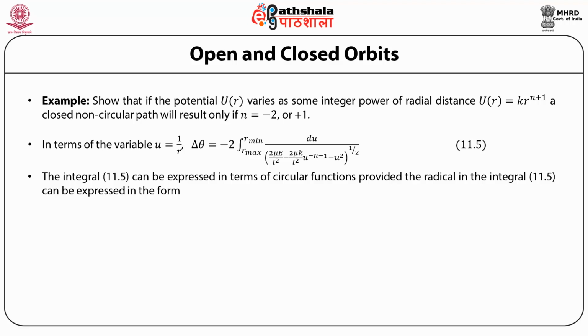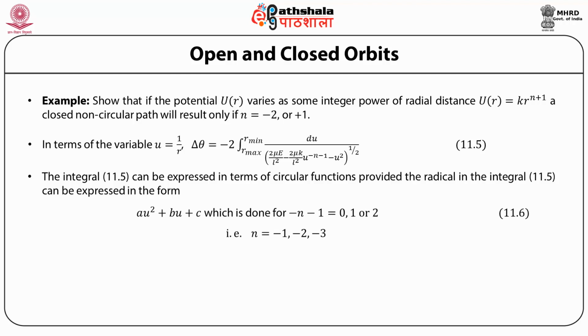For the middle term to be linear, one has to have minus n minus 1 equal to 0, 1 or 2. In all of these three cases we can express the radical in terms of a u square plus b u plus c. That is, for n equal to minus 1, minus 2 or minus 3, this integral can be expressed in terms of circular functions.